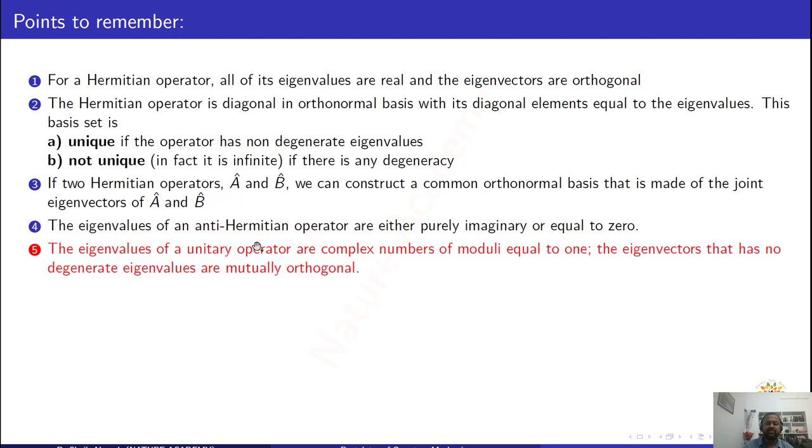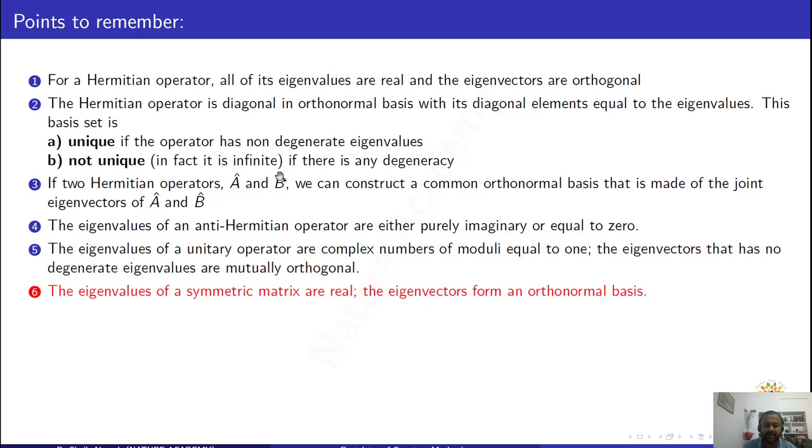The eigenvalues of a unitary operator are complex numbers of modulus equal to 1. That means the modulus of the eigenvalues of a unitary matrix is equal to 1. The eigenvalues of a symmetric matrix are real and they form an orthonormal basis. A symmetric matrix and a Hermitian matrix have almost the same properties. And a skew-symmetric matrix and an anti-Hermitian or skew-Hermitian matrix have similar properties. The eigenvalues are purely imaginary or 0.